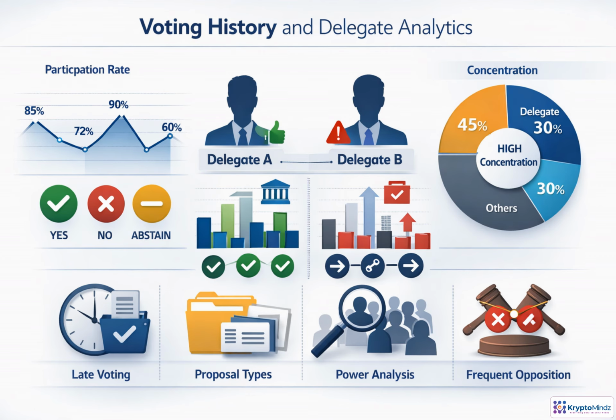Voting history turns governance from a popularity contest into an evidence problem. A useful agent should ask, who shows up? How much power do they bring? And do their choices match your values? Patterns matter. A delegate who votes late, abstains often, or consistently opposes certain proposal types may still be legitimate, but users need that context. The biggest risk is concentration. A few reliable voters can effectively decide outcomes before most holders react.